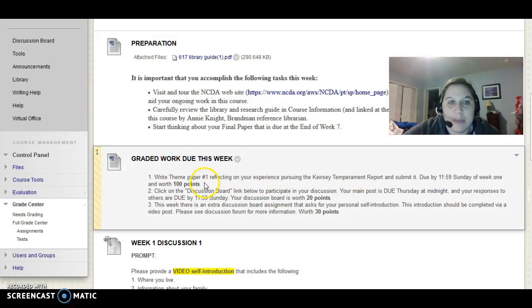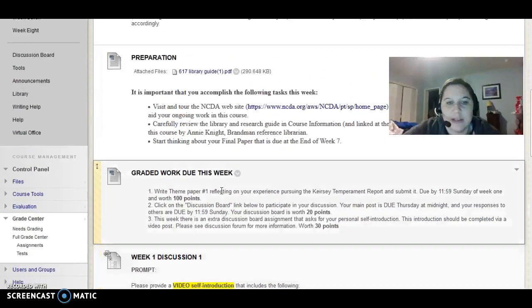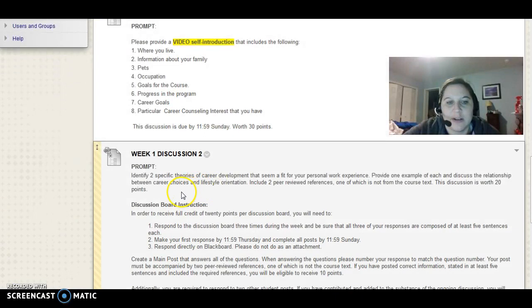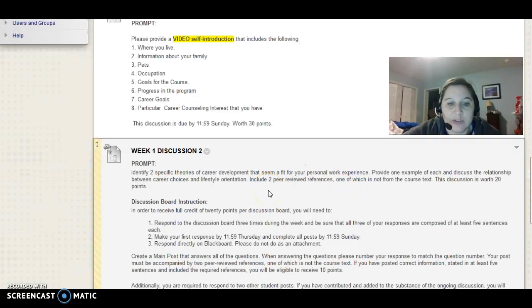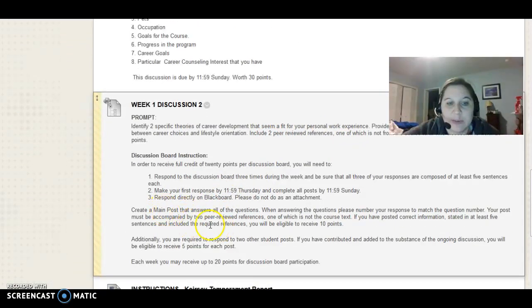What's graded this week? Well, you have your Theme 1 paper that I'll talk about in a little bit, and then there's 2 discussion boards. The first discussion board is listed down here, and you'll also find it on the discussion board page. In regards to what's due, the prompt is listed up here. It's important that you note that you're going to need to have 2 peer-reviewed references in your initial prompt. So one is to be not from the textbook, but you need to have 2, so there should be an outside reference as well.